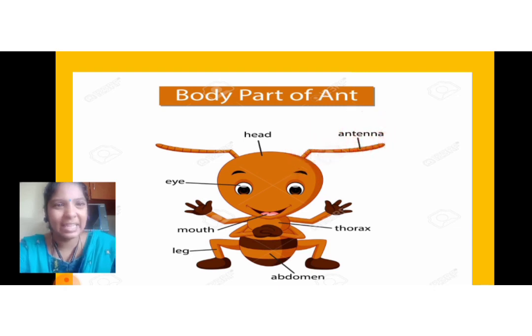This is the mouth, this is the thorax, this is the leg and this is the abdomen of the ant. So these are the body parts of the ant.